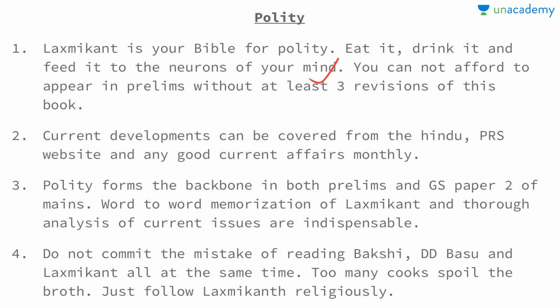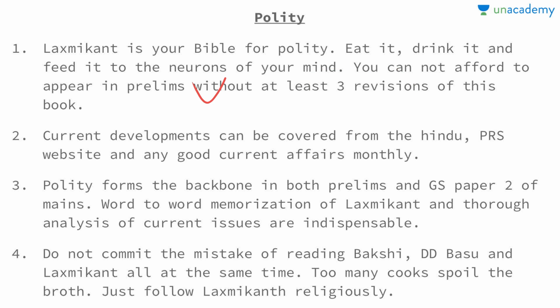Like if you don't study Lakshmikant at least 3 times, you cannot afford to appear in the prelims, because 5 to 10 questions are directly asked from this book, and it is a huge number considering the fact that the cutoff is around 116. So you just cannot afford to appear in the prelims without giving at least 3 revisions of this book. Now obviously this book does not have current affairs,